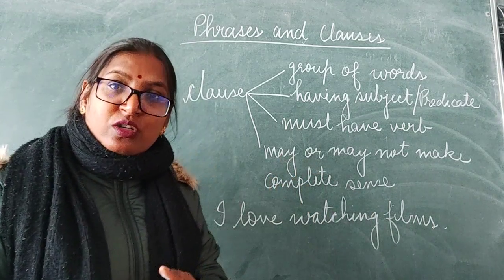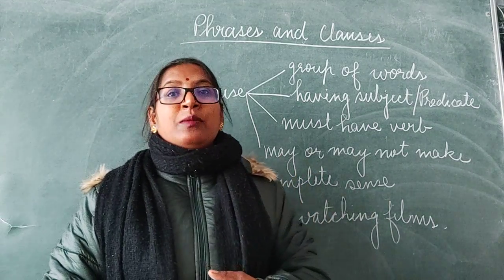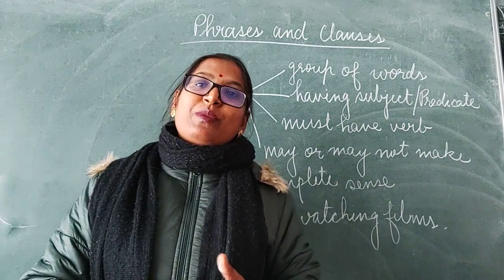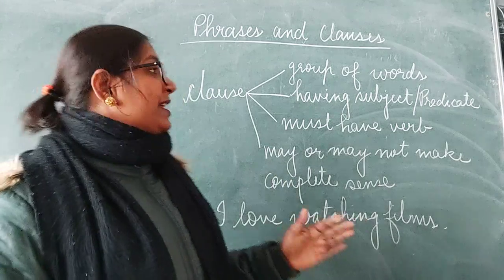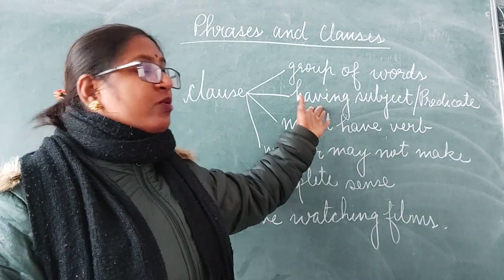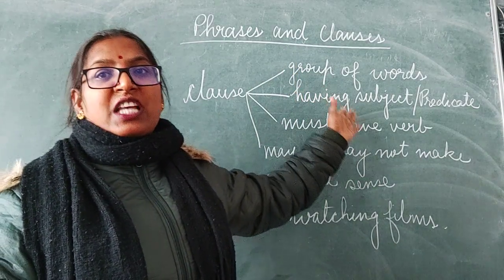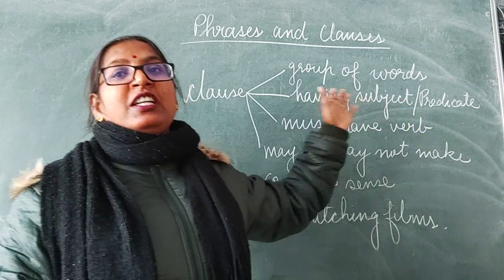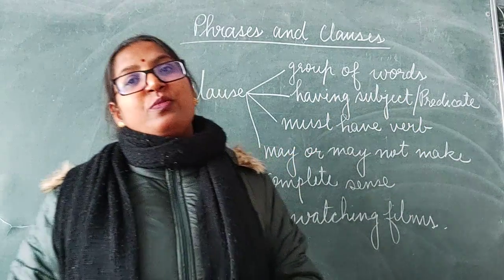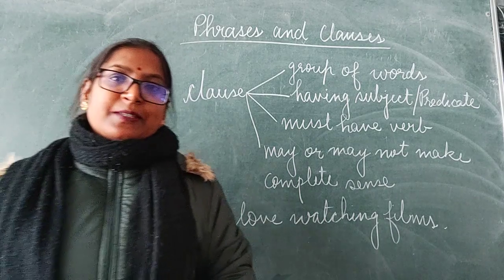So, phrase is also a group of words, but it does not have the subject and predicate, and it does not make a complete sense. But clause must have the subject, predicate and a verb in it, and it may or may not make a complete sense.